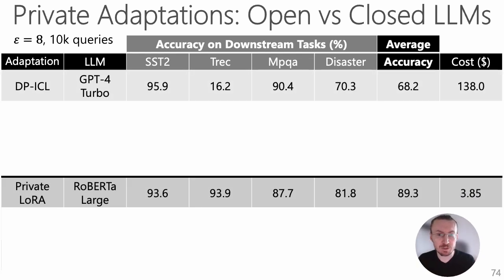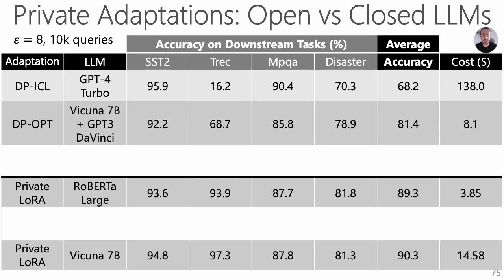So we present the strongest setup for a given method. The PICL is one of the latest methods to adapt closed LLMs privately using discrete prompts. Even on GPT-4 Turbo, the PICL performs poorly while incurring the highest cost. We showed that by using only Roberta Large and the private LoRa adaptation, we can obtain much higher accuracy of 89.3% at a much lower cost of only $3.85.